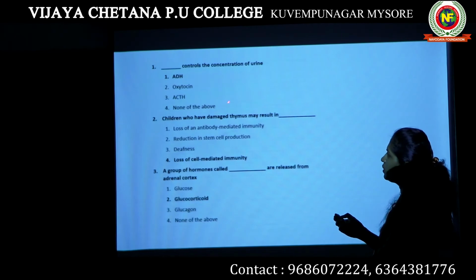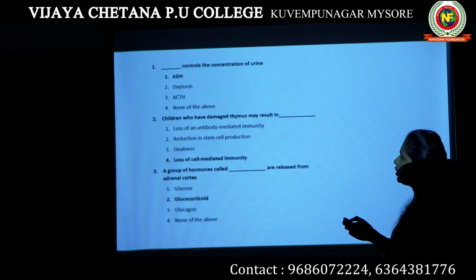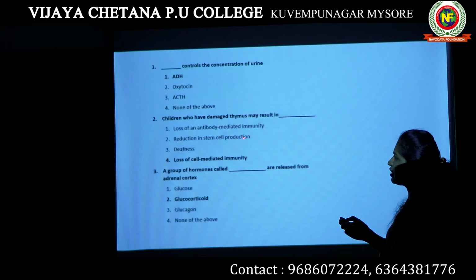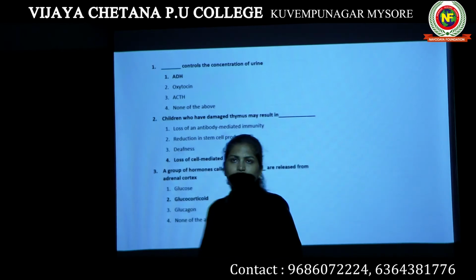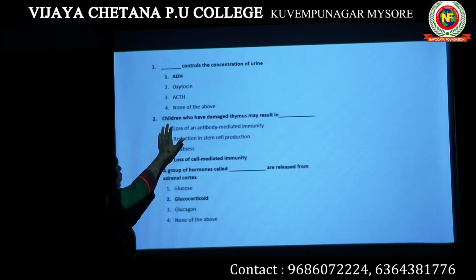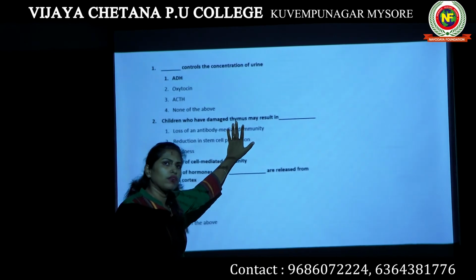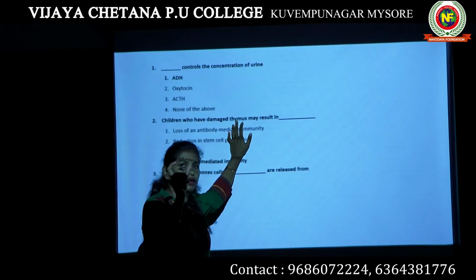Children who have a damaged thymus may result in dash. The options are loss of antibody mediated immunity, reduction in stem cell production, deafness, and the last option, loss of cell mediated immunity. We are talking about the thymus gland. When we talk about the thymus gland, we should know that it is a gland where T lymphocytes come and differentiate.